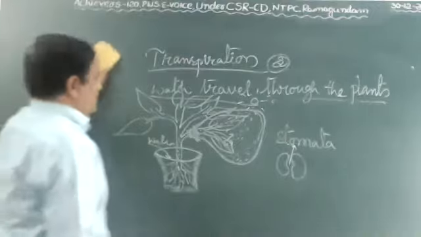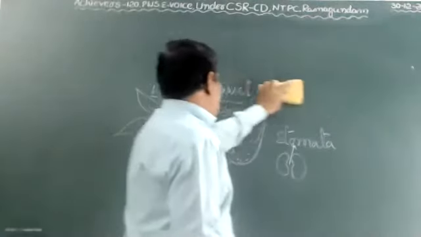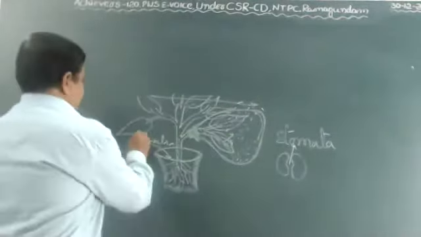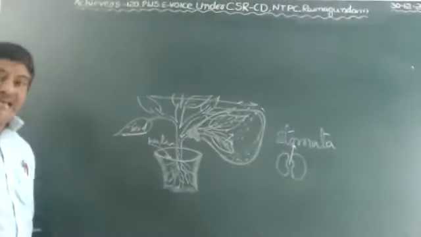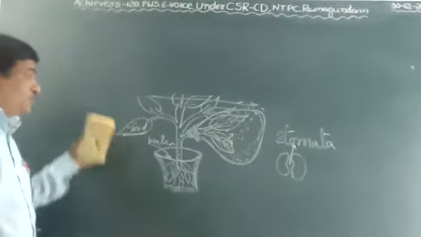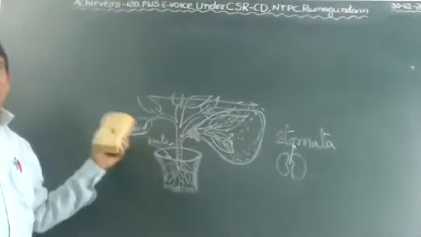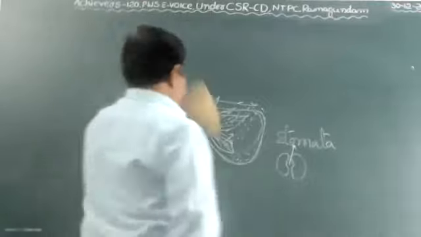Okay. Next topic, mineral salts and manufactured food. In leaves, food will be prepared. This manufactured food will travel or be transported through the phloem. We can prove it by experiments.